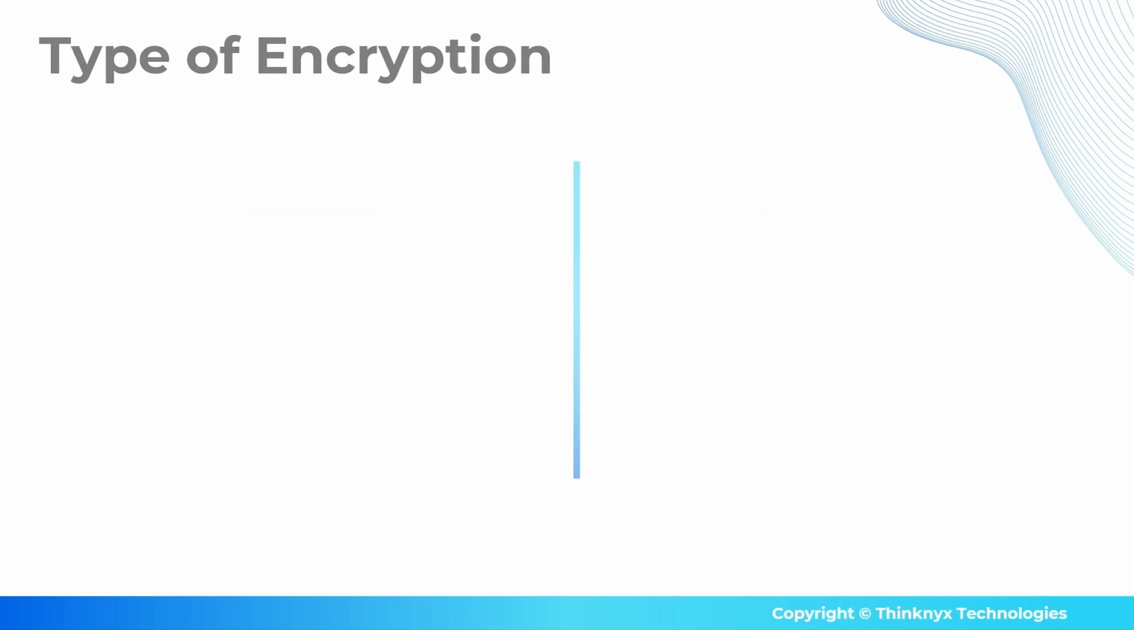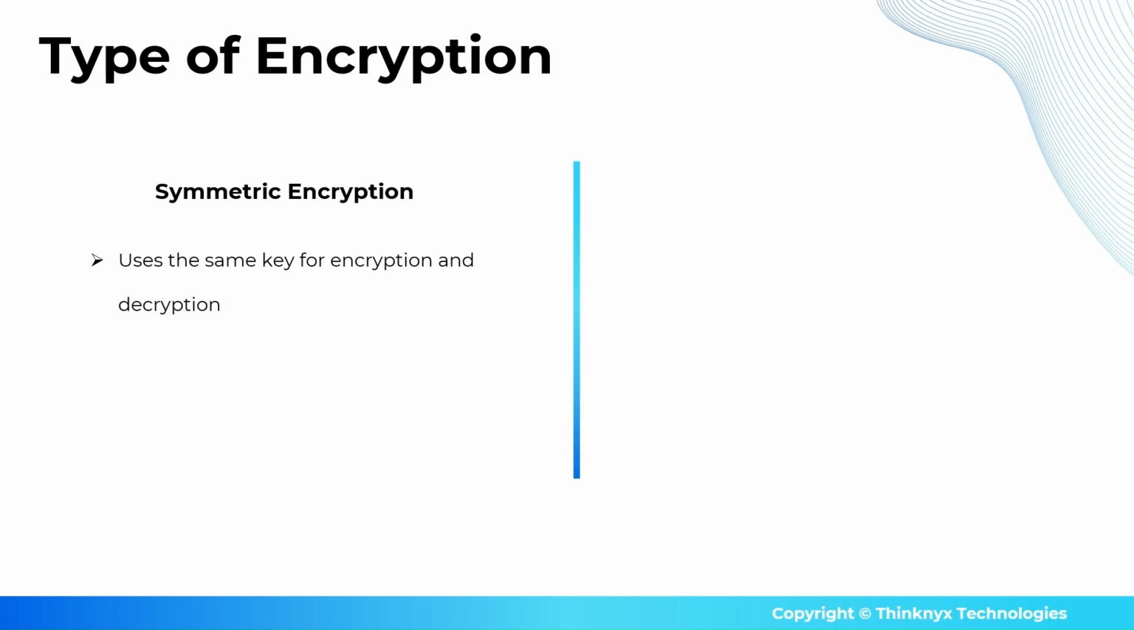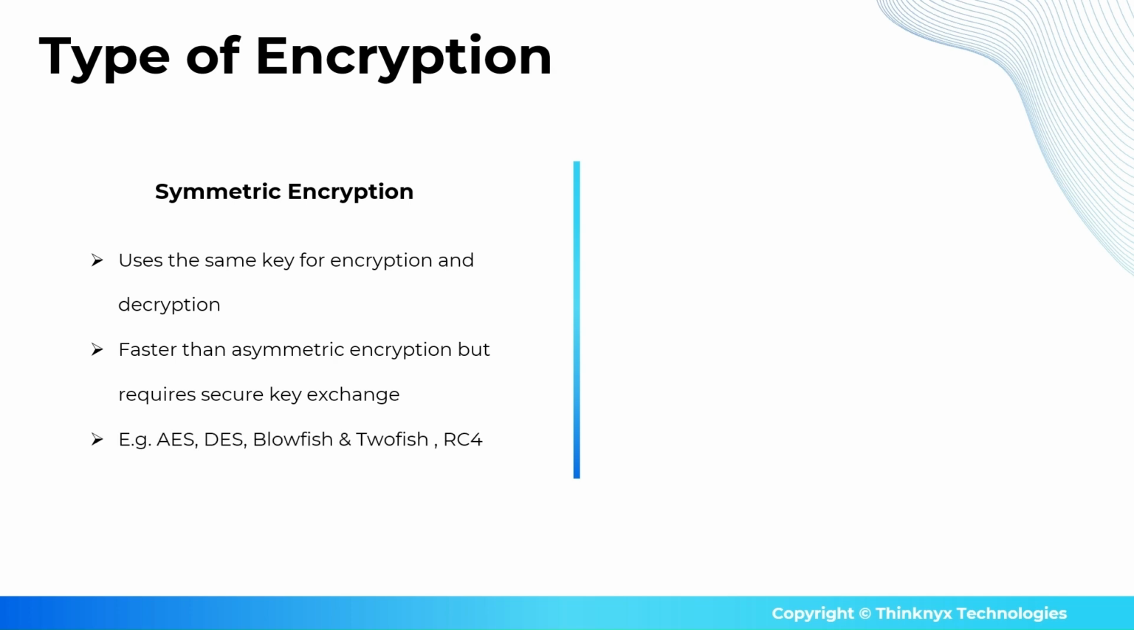Types of encryption. There are several types of encryption, broadly categorized into symmetric and asymmetric encryption, along with their specialized methods. First, let's talk about symmetric encryption, also known as private key encryption. It uses the same key for encryption and decryption. It is faster than asymmetric encryption but requires secure key exchange. Common algorithms with this type of encryption are AES, that is Advanced Encryption Standard, DES, Data Encryption Standard, Blowfish, Twofish, and RC4.